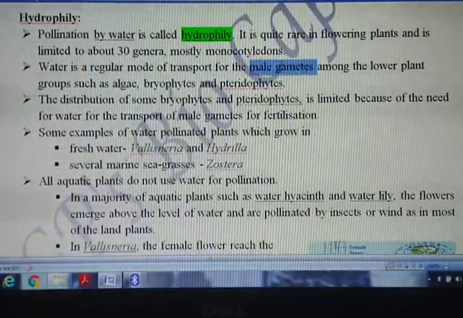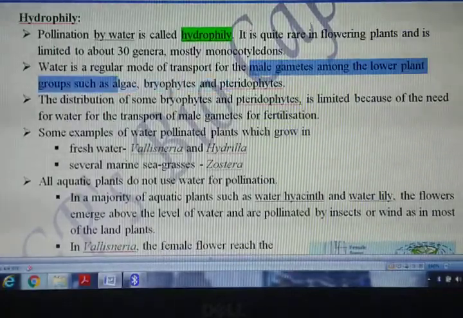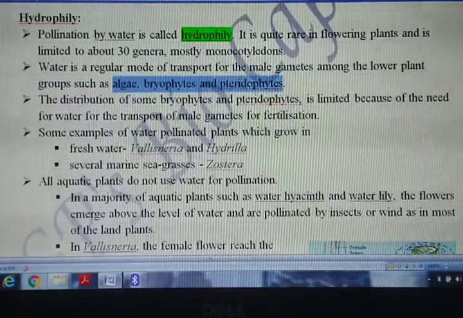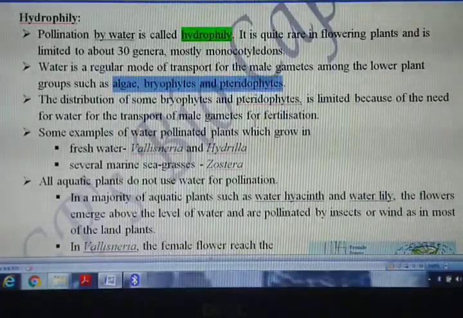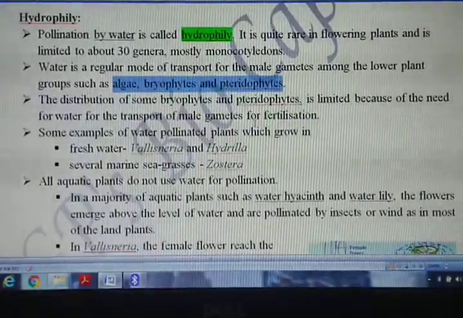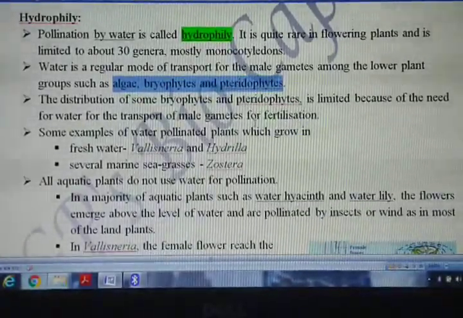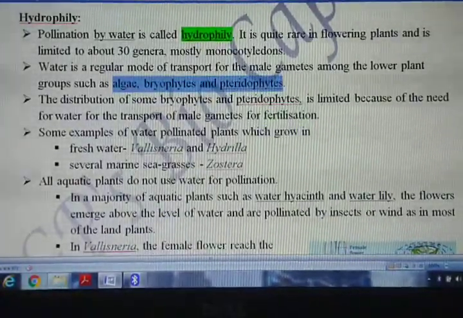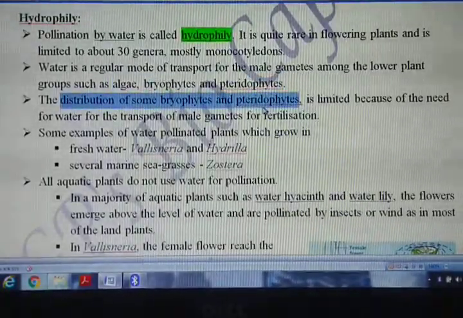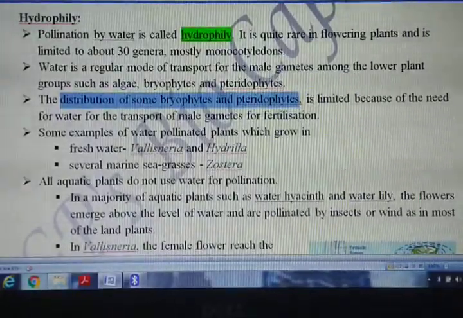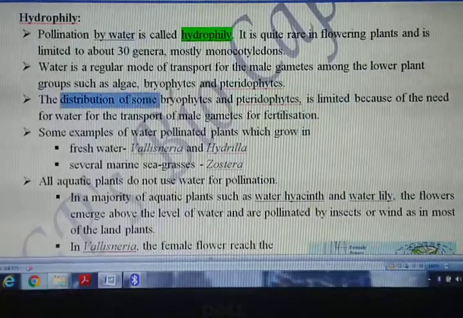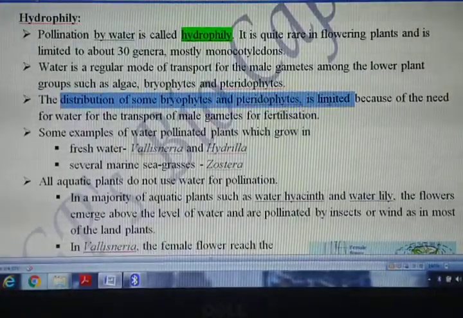Transport for what? Male gametes amongst the lower plant groups such as algae, bryophytes and pteridophytes. इन तीनों ग्रुप में क्या बोल रहे हैं? पानी के थ्रू ही मेल गैमेट स्विम करके फीमेल गैमेट के पास पहुंच पाता है. And due to this reason, what happens here? The distribution of bryophyte and pteridophyte is limited. क्या बोल रहे हैं? Distribution of bryophyte and pteridophyte is limited